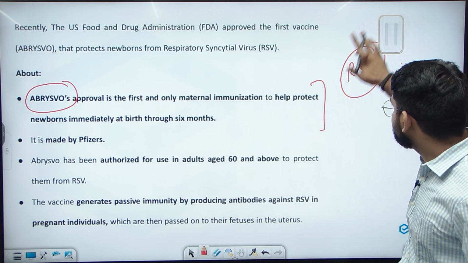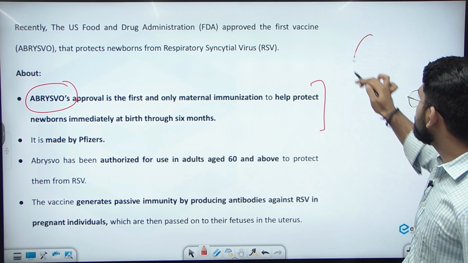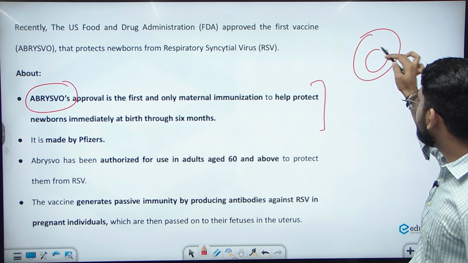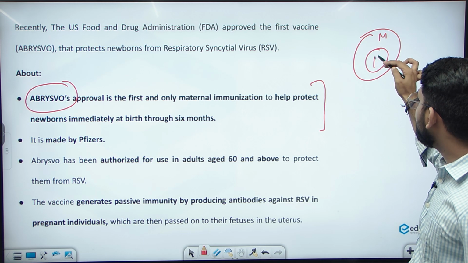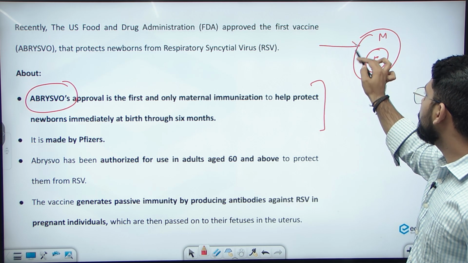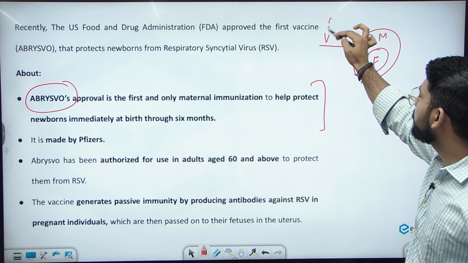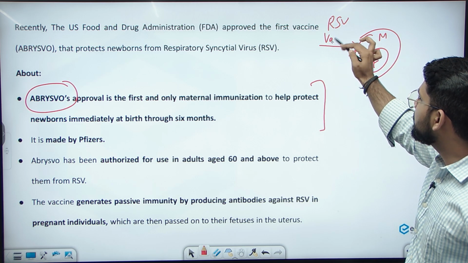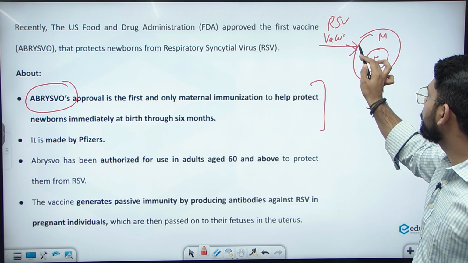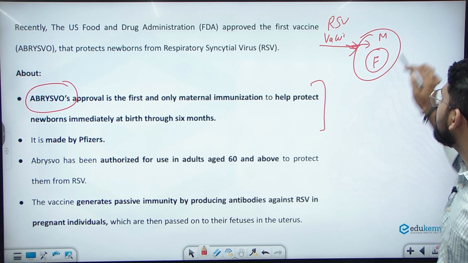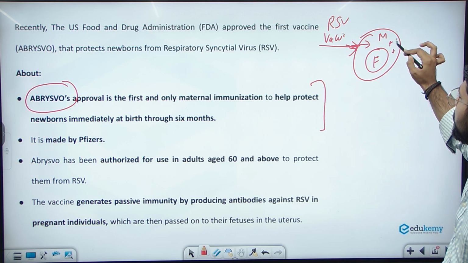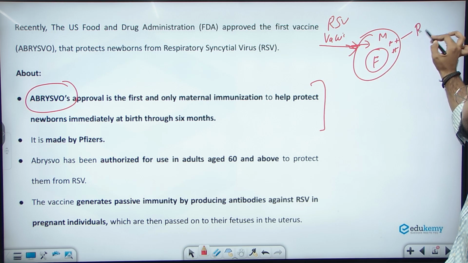Like this: this is the mother, here is the fetus. We are giving the RSV vaccine to the mother. The mother starts developing antibodies against RSV.